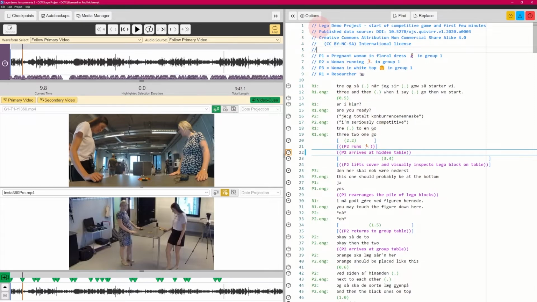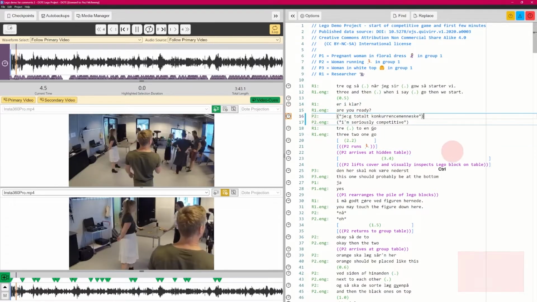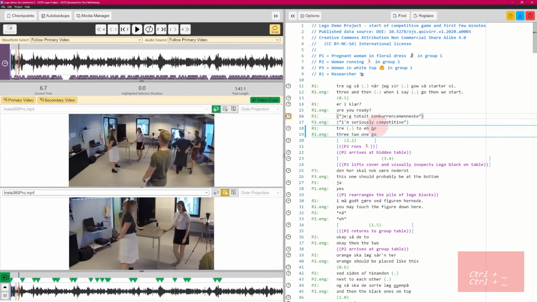So you can have technical comments at metadata at the beginning, but you can also add them anywhere. For example, here, this is maybe said softly, and we can just play that. It's quite hard to, does she really say anything there? We could switch to another audio source or another camera, maybe get a better fix. And if I was listening, maybe I would hear something else here. But I'm not going to tell the person. I just say add a double slash, and immediately we change color. We're now in a technical comment, and I could say I hear something different.